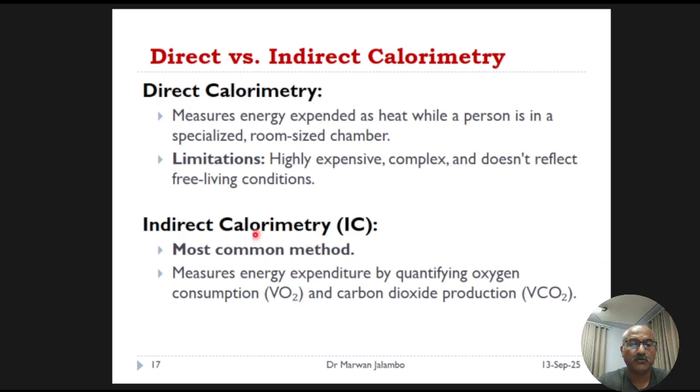For these reasons, indirect calorimetry is the much more common and practical method used in both clinical and research settings. Instead of measuring heat directly, indirect calorimetry measures energy expenditure indirectly by quantifying gas exchange, specifically how much oxygen a person consumes and how much carbon dioxide they produce. From these values, we can accurately calculate their energy expenditure. To ensure the data from indirect calorimetry is accurate, it is essential to follow a strict measurement protocol.